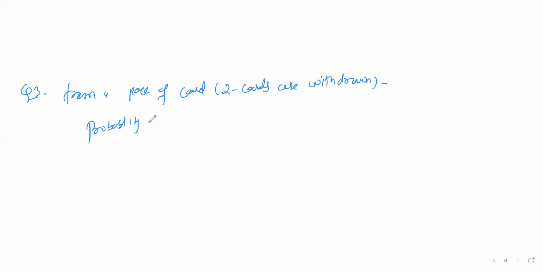Now similarly, the third type of question they can ask: if I'm drawing from a pack of cards, two cards are withdrawn, then what is the probability that both cards should be king only? Both cards should be king.